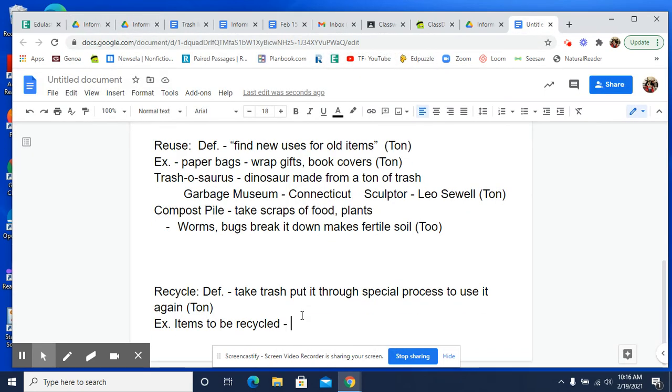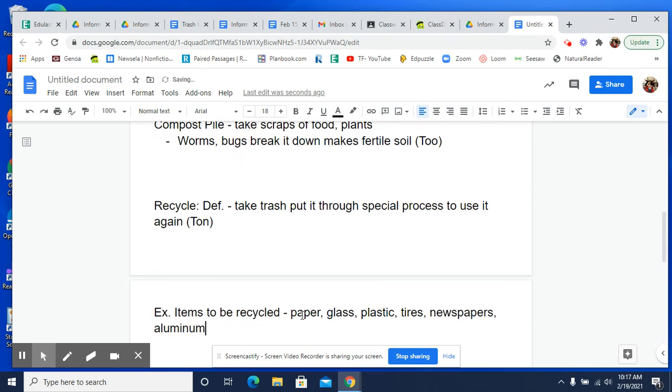So the items in this, all of the items that are in Too Much Trash are in A Ton of Trash except for one. So in A Ton of Trash, they say paper, glass, plastic, tires, and newspapers, aluminum cans. Those are all ones that we found in A Ton of Trash. Now, some of them are also in Too Much Trash. But the one that was only in Too Much Trash was batteries.